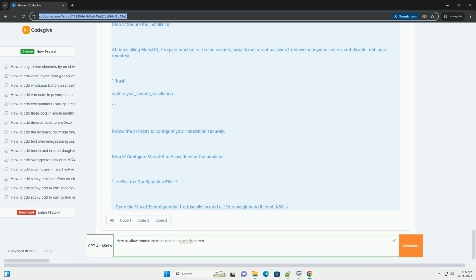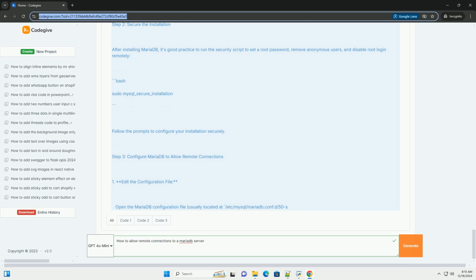Step 3. Configure MariaDB to allow remote connections. 1. Edit the configuration file. Open the MariaDB configuration file, usually located at /etc/mysql/mariadb.conf.d/50-server.cnf or /etc/my.cnf. Bash sudo nano /etc/mysql/mariadb.conf.d/50-server.cnf.